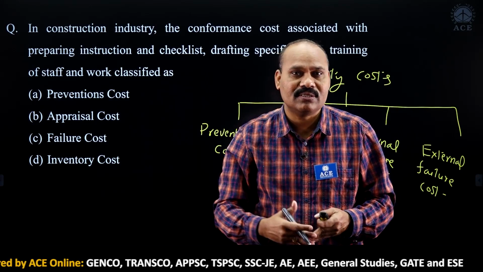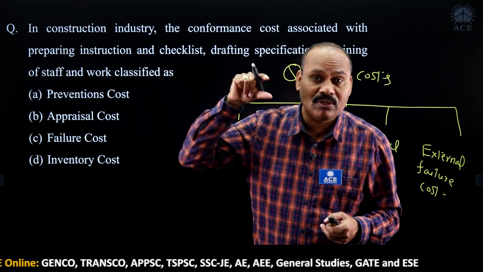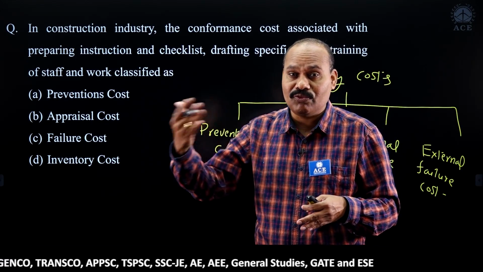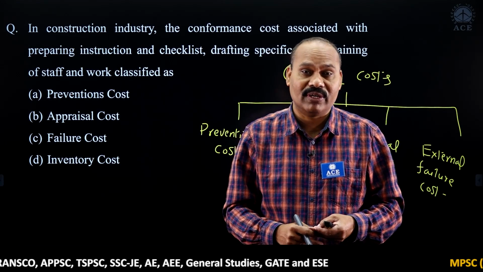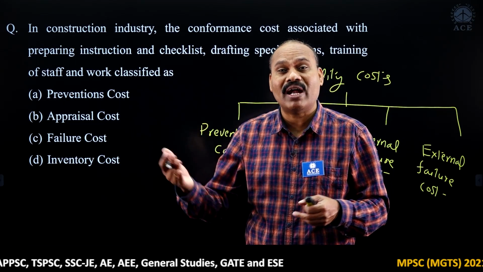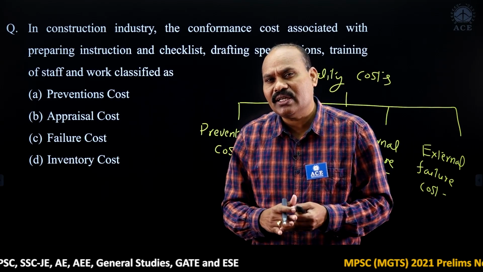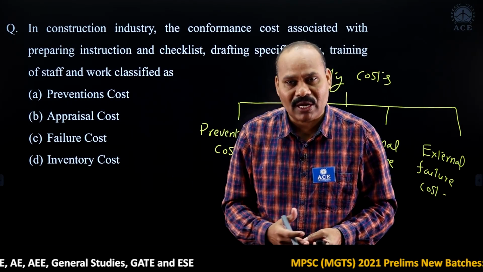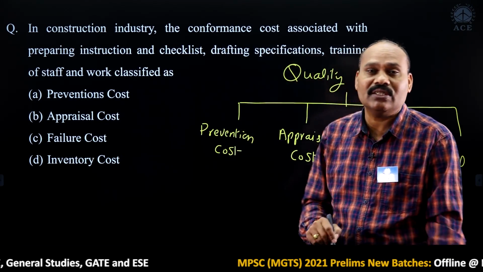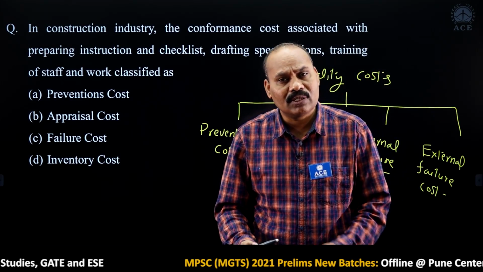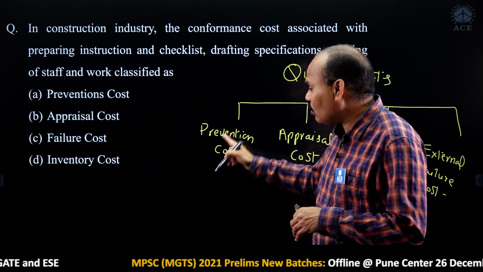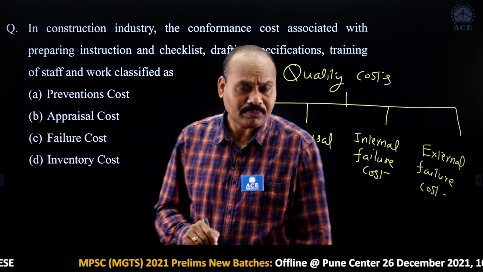And we have a checklist, and we are providing training to the workers in such a way that in future they are not going to produce any defects, or they are not going to have any bad workmanship. Always we are encouraging the workers to have a good practice. So that is nothing but prevention cost. So prevention is better than cure. Okay, such kind of policy here. It's like quality principles, prevention cost means.